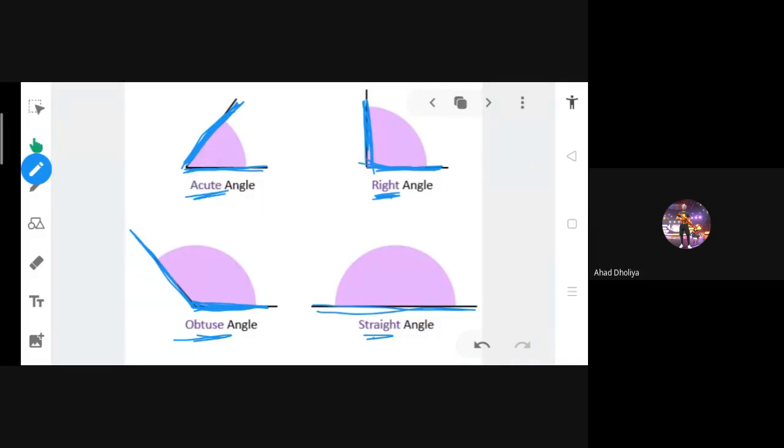And it can be drawn using two slanting lines also. And obtuse means more than a right angle. So you just have to remember: a right angle means two straight lines, a sleeping straight line and a standing straight line. And a straight angle means half a circle, that time this line.